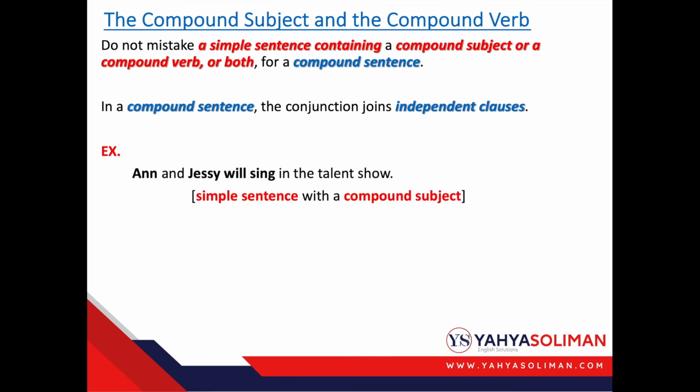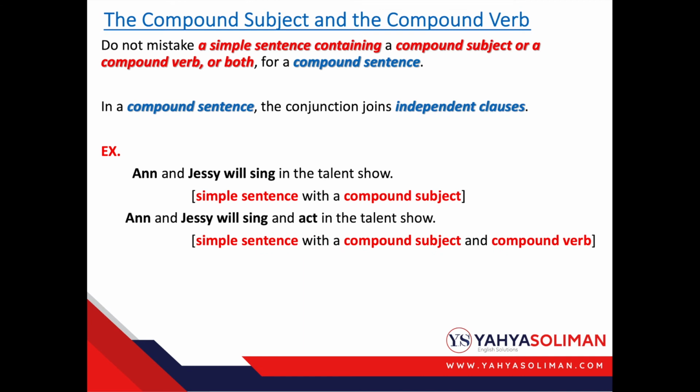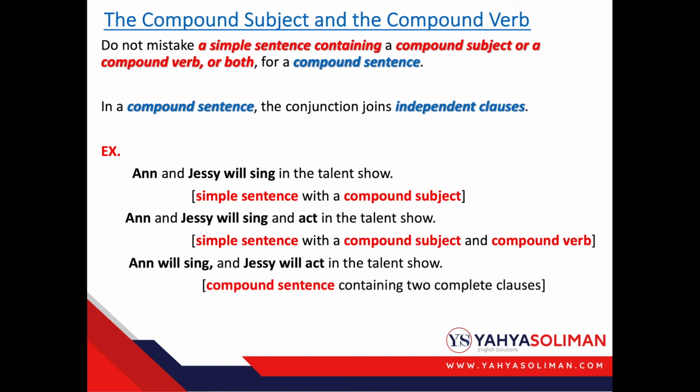For example, Anne and Jesse will sing in the talent show. This is a simple sentence with a compound subject. Anne and Jesse will sing and act in the talent show. This is a simple sentence with a compound subject and a compound verb. Finally, Anne will sing and Jesse will act in the talent show. This is a compound sentence containing two complete clauses.